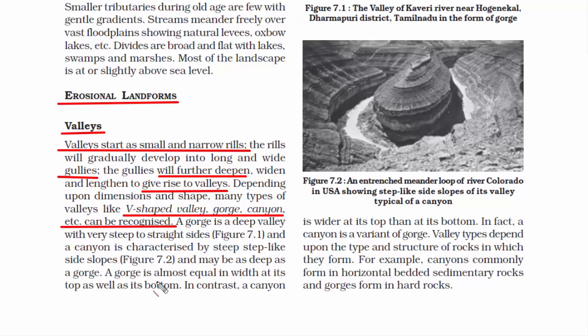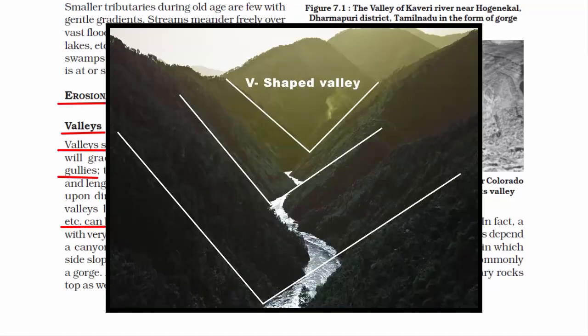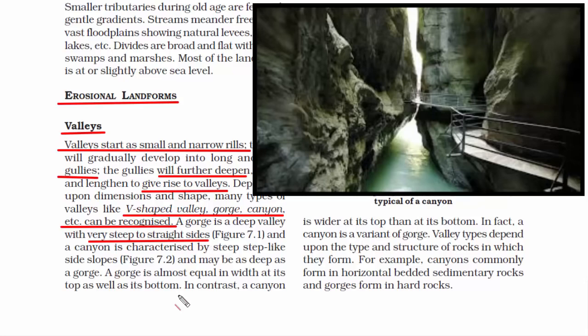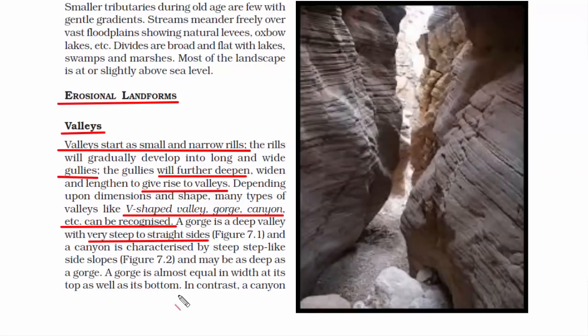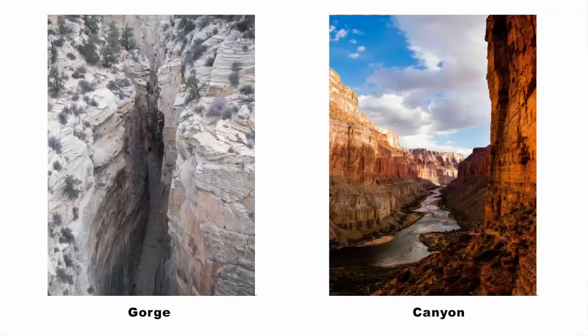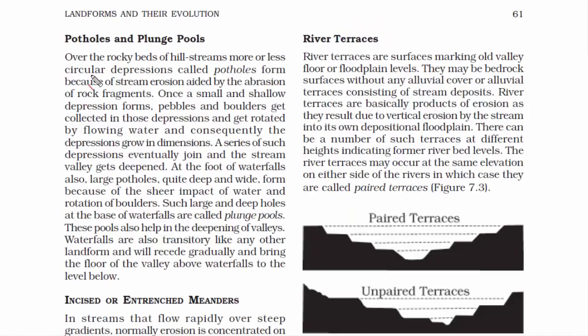Now a V-shaped valley looks like this. You see this pattern, it looks like the letter V. On the other hand, a gorge is a deep valley with very steep and straight sides. You see it's not V-shaped. It's a narrow valley and you can see cliffs on both sides. Then we have canyon. A canyon has steep step-like side slopes and is as deep as a gorge. The only difference between a gorge and a canyon is that a gorge has equal width at its top as well as bottom, whereas in a canyon, the top portion is wider than the bottom. Remember this difference. The second type of erosional landform is plunge pools and potholes.